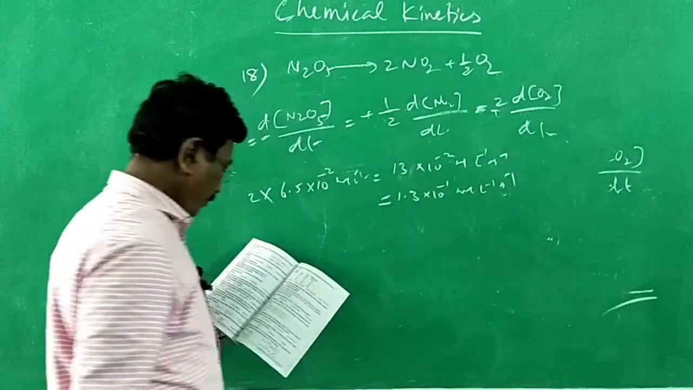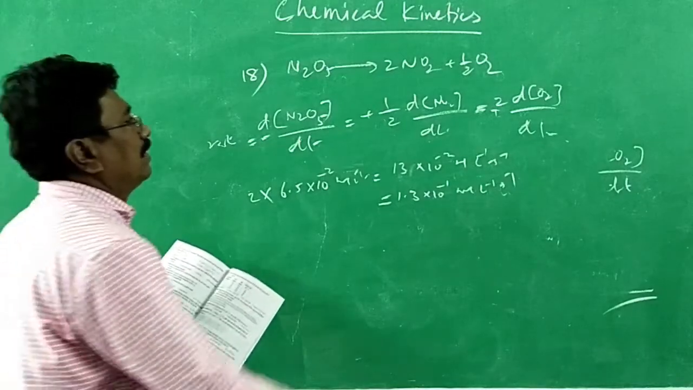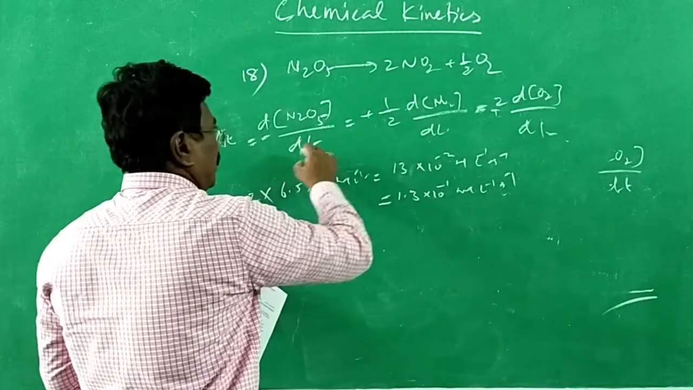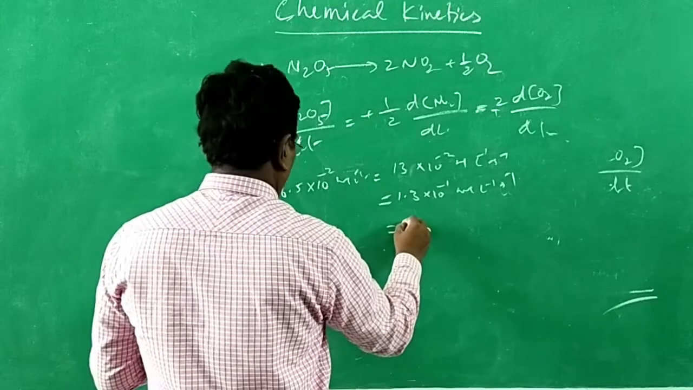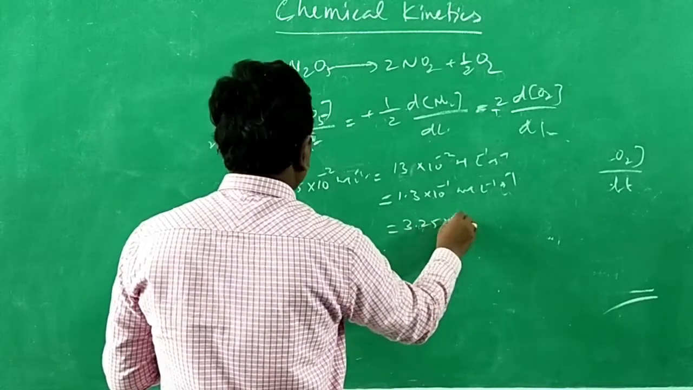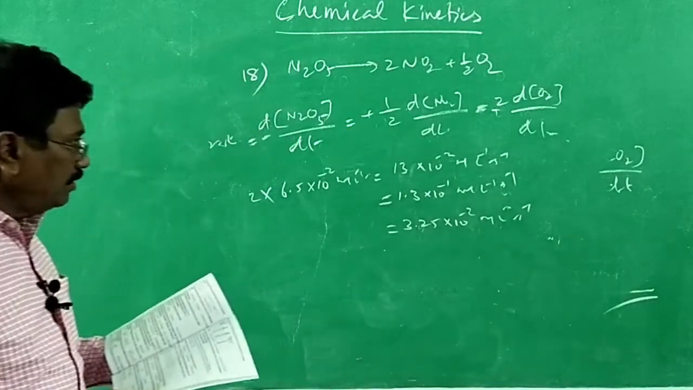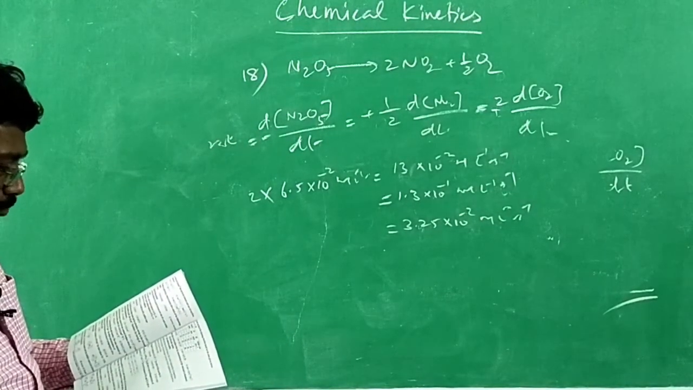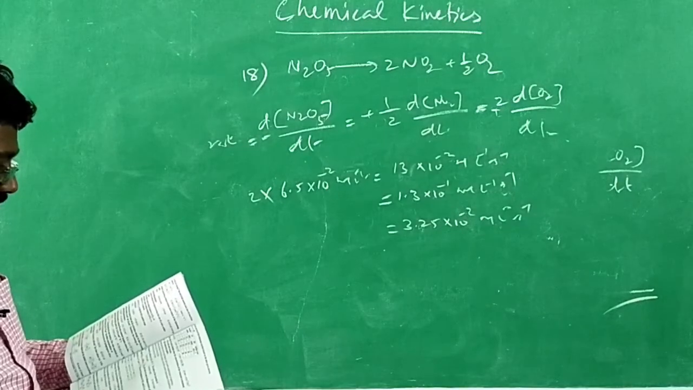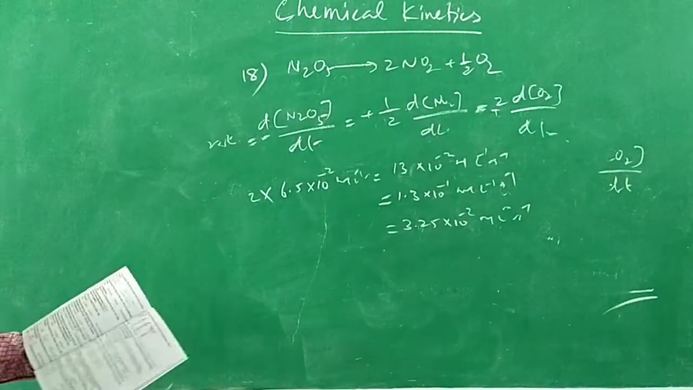Now what about d[O2]/dt? If it comes over here, it has to be divided. So it will become 3.25 into 10 power minus 2 mole per liter per second. So the answer is 1.3 into 10 power minus 1 mole per liter per second and 3.25 into 10 power minus 2 mole per liter per second. Option C. Then question number 20. Let me go into question number 20.